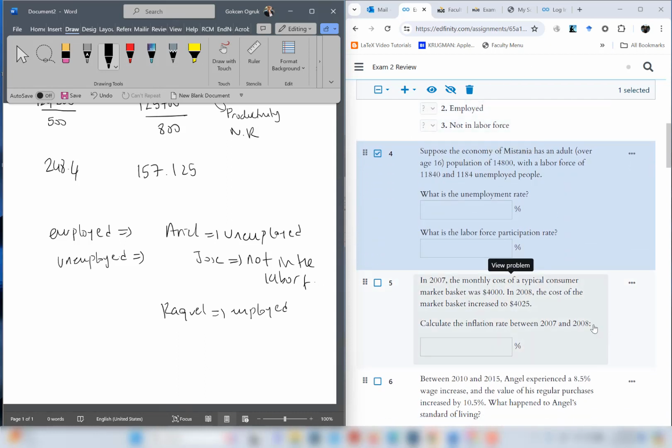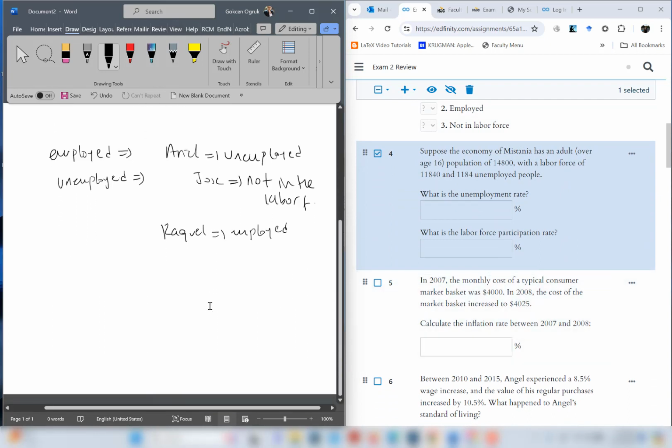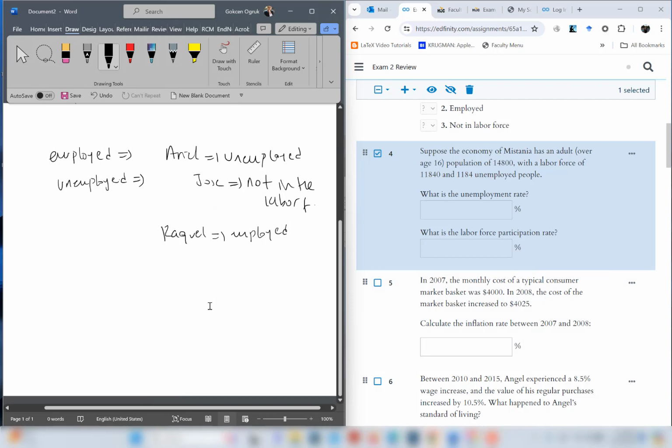Question 4 is about calculating unemployment rate and labor force participation rate. And also make sure that these formulas are handy for you before you take the exam. In the first case, let's check which numbers are given to us. First, we know the adult population, right? Adult population is 14,800. And we know the labor force.